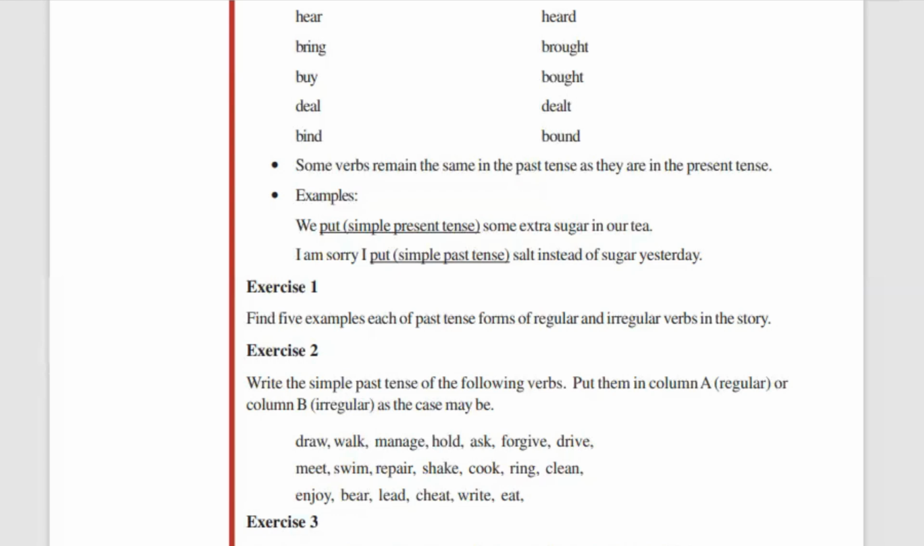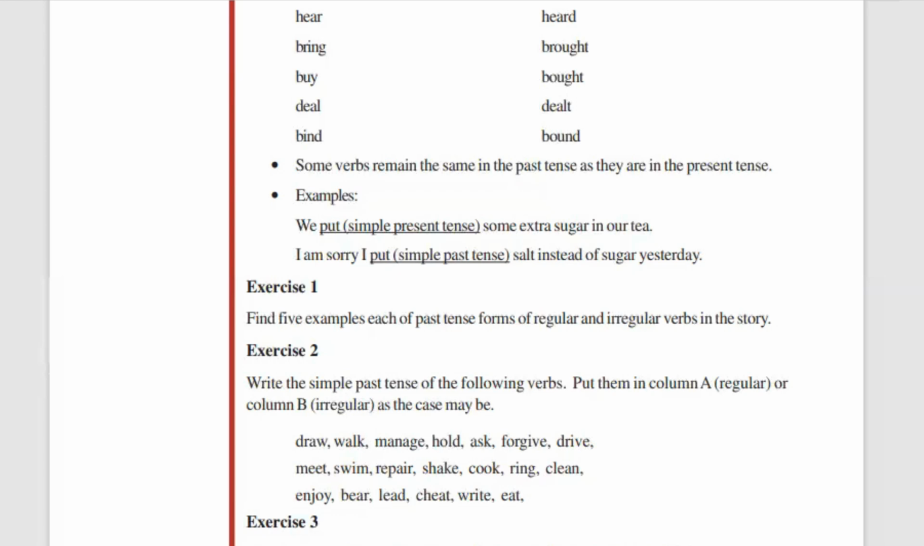So you cannot say taked for take. Some people who do not know the proper grammar may say taked or throwed or catched. That will not work, right? There are certain simple present tense verbs that, if you want to make them into a simple past tense verb, you need to change. How will it be? Take will be took, throw will be threw, catch will be caught, run will be ran, hear will be heard, bring will be brought, buy will be bought, deal will be dealt, bind will be bound. So how can you learn all such things?